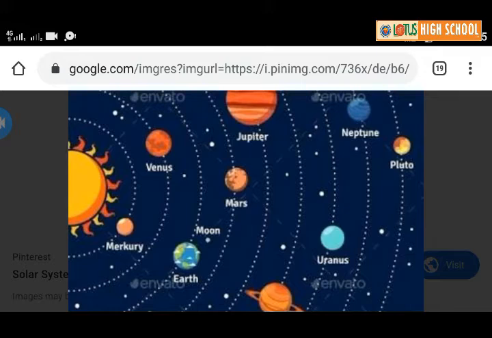Among all the planets, which is known as the blue planet? Yes, Earth. Earth is a blue planet in the solar system. It is also known as a unique planet.